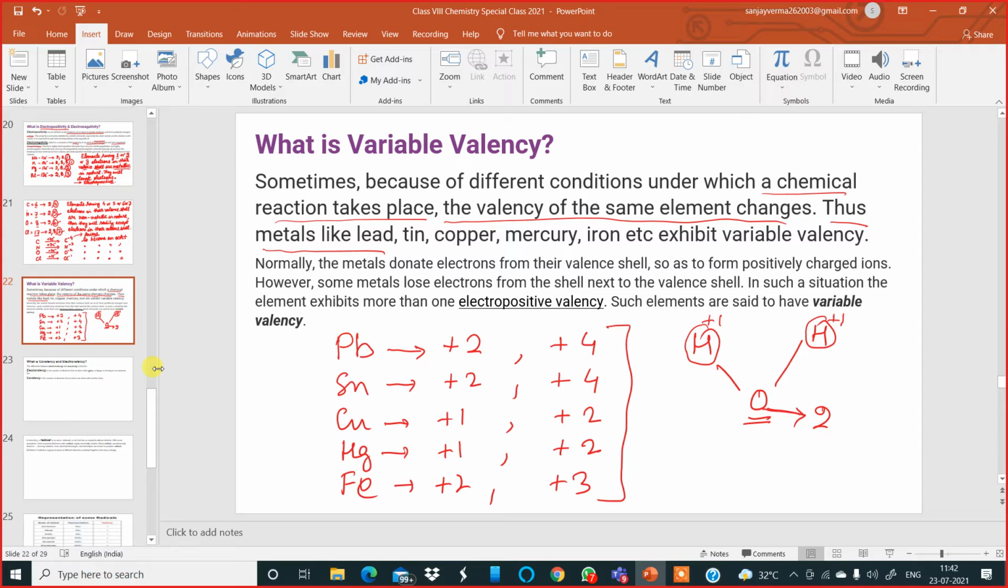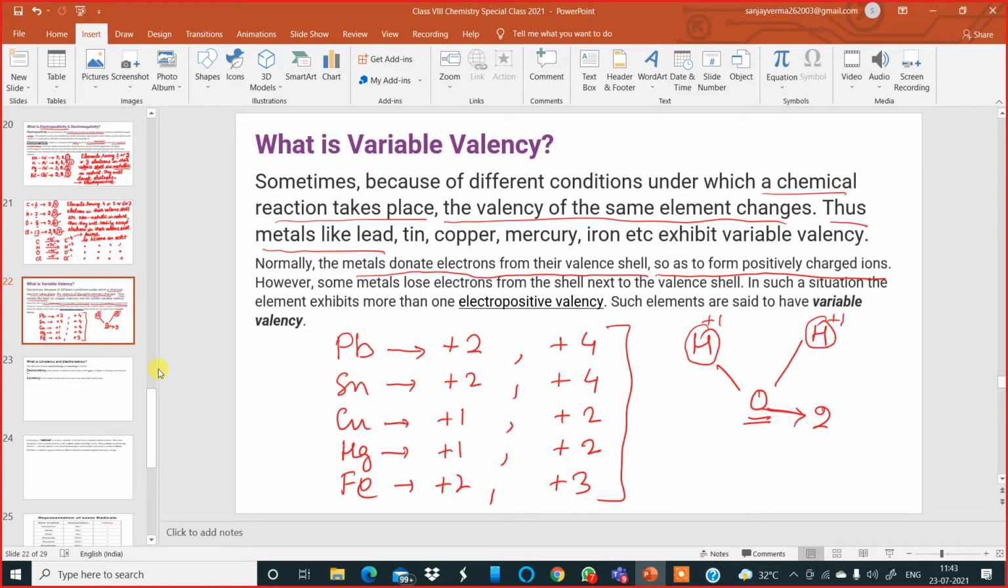So now it is clear to all of you regarding variable valency. Anybody has got any question? No question. Okay. Now let us look at the next paragraph over here. Metals donate electrons from their valence shell so as to form positively charged ions. Any question? No question. Okay.